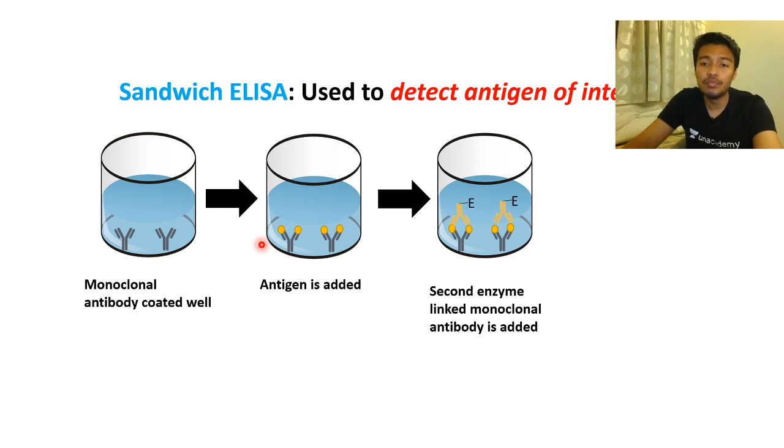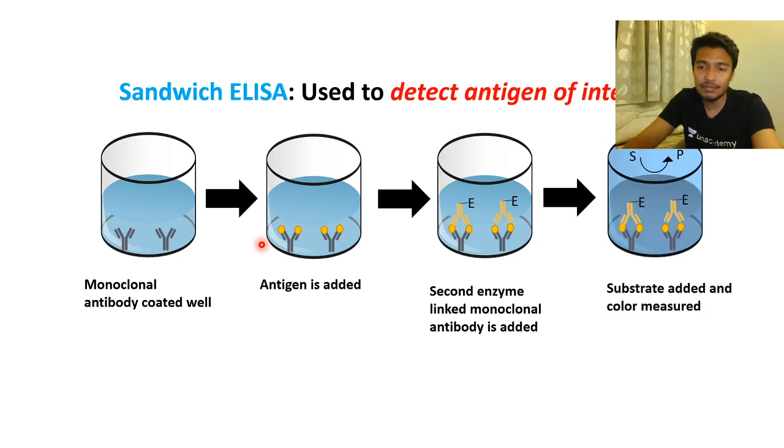which also detects the antigen, as if your antigen is sandwiched between two antibodies. This second one is also a monoclonal antibody, but it detects a different epitope, so both of them can bind to the same antigen at the same time, and neither hinders the binding of the other because they have different binding sites and different epitopes. So this is how you can understand whether a particular antigen is present in a sample or not, and the ultimate readout is your color development and getting the absorbance value.